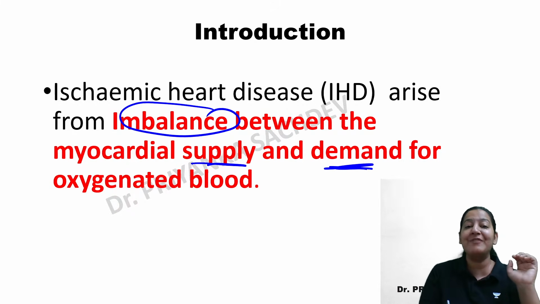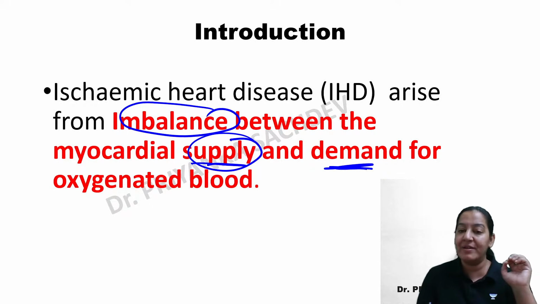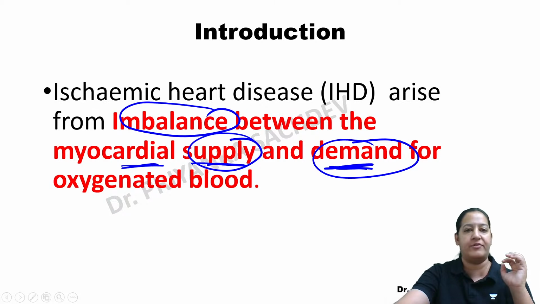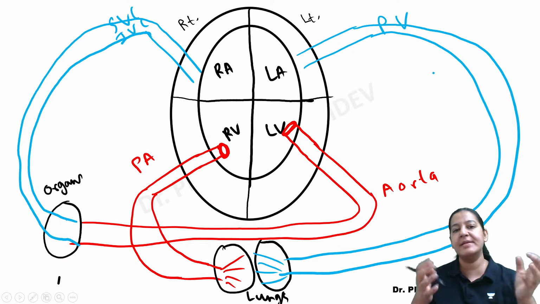You have to understand what is the demand of the heart and what is the supply of the heart, the demand and supply of the myocardium. If imbalance occurs, that is ischemic heart disease or coronary artery disease. Now, what is the demand and supply?